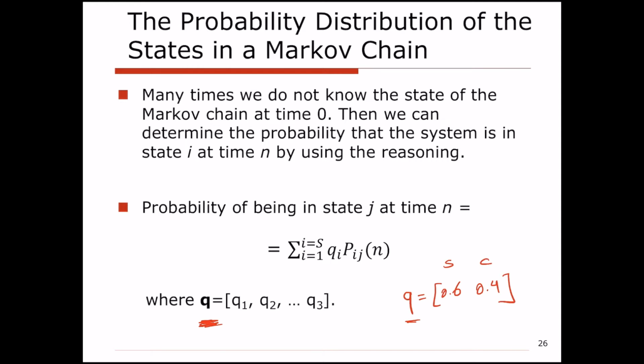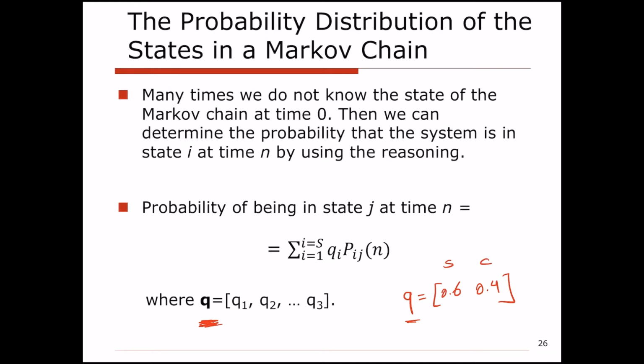Okay, so that's the distribution of the state of the system right now, at time 0. And most of the time the situation that we are dealing with is that we may not know exactly what is the state of the system right now.